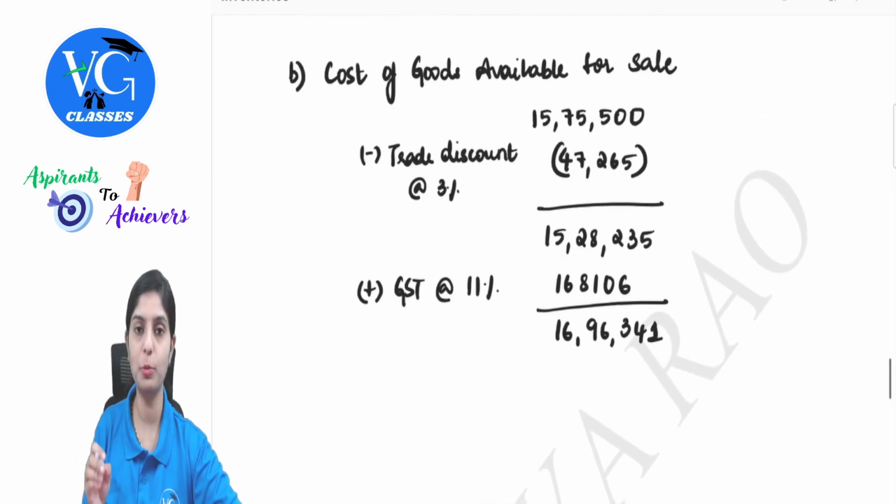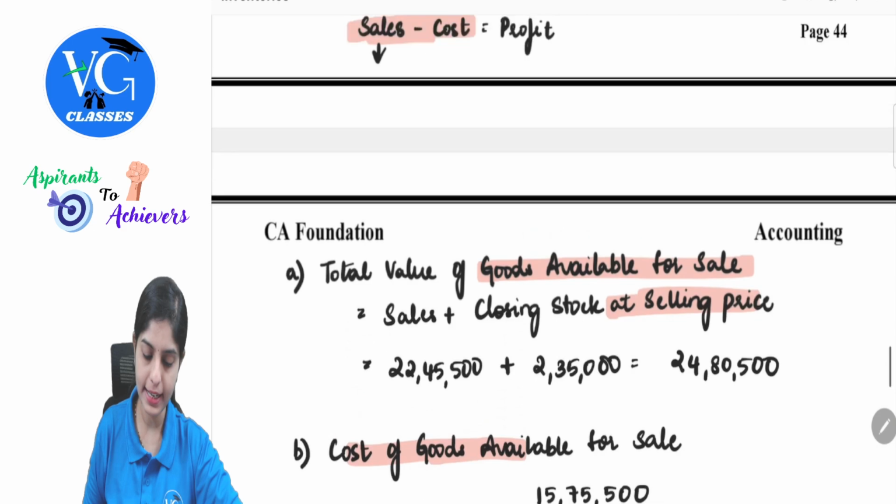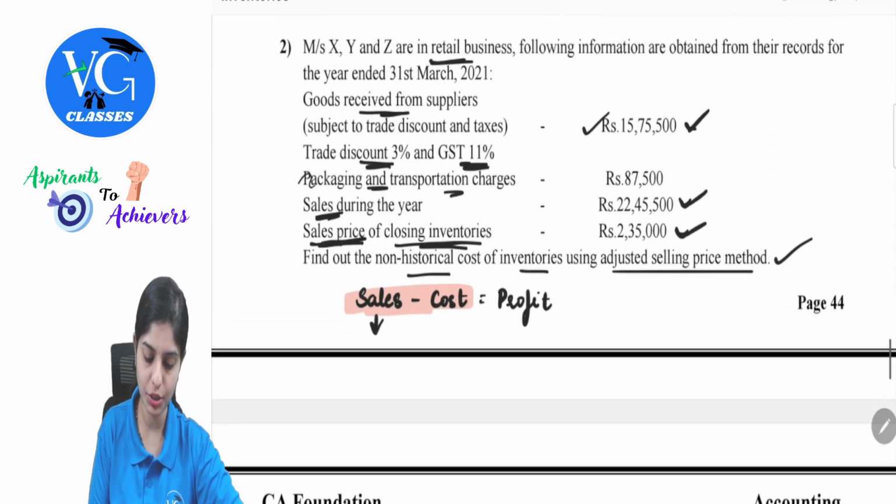This is with respect to purchase price, but what we actually want is cost of goods available for sale. So there was additionally packing and transportation charges given.